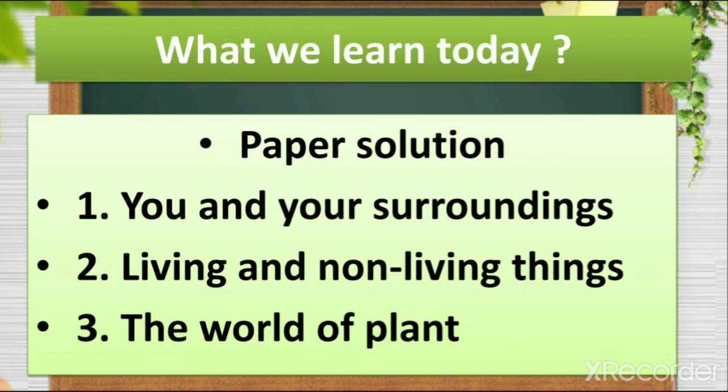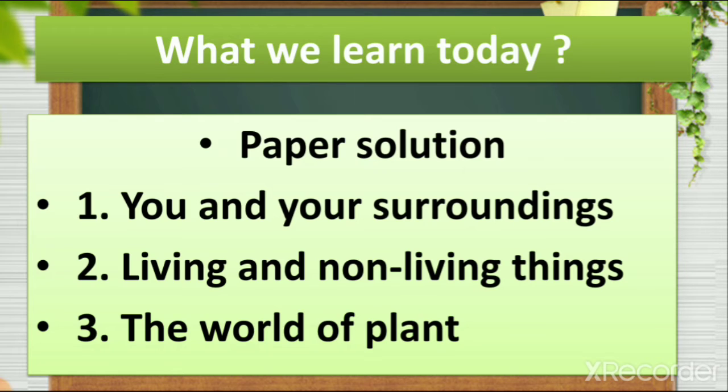Then in lesson number 2, Living and Non-living Things, we learn about 4 things: living, non-living, natural and man-made. Things that can breathe, eat, reproduce and move are living things. Things which cannot move, breathe or eat are non-living things.